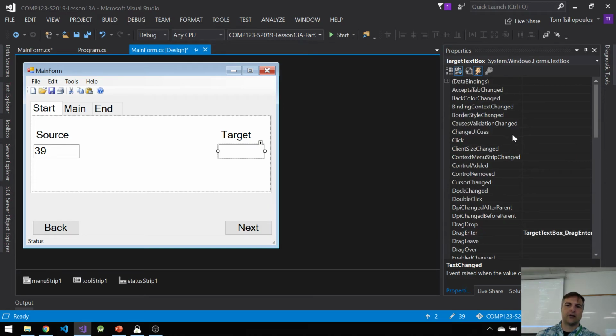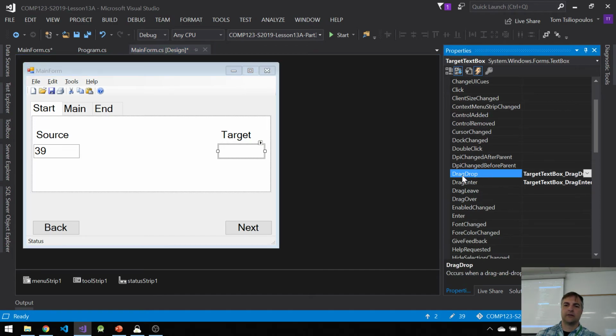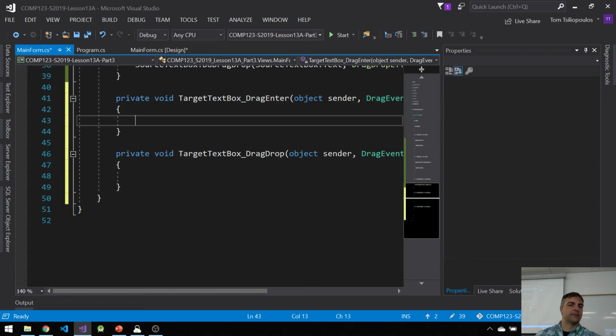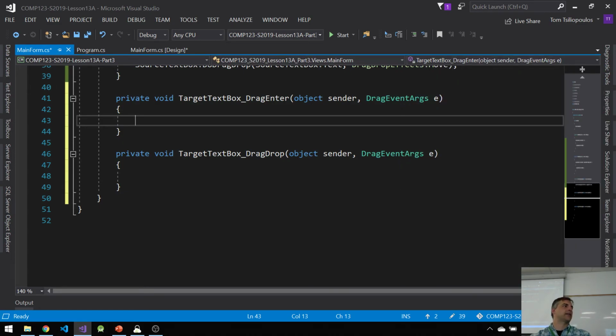So again, go back, and where it says drag drop, double click. Two different events. Drag enter. Okay, how does drag enter work? Drag enter basically sets the effect. I'm going to use the E for the first time.